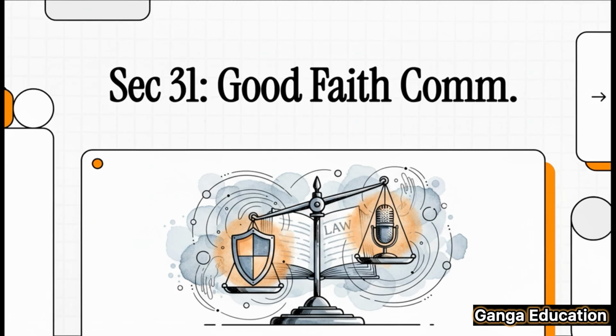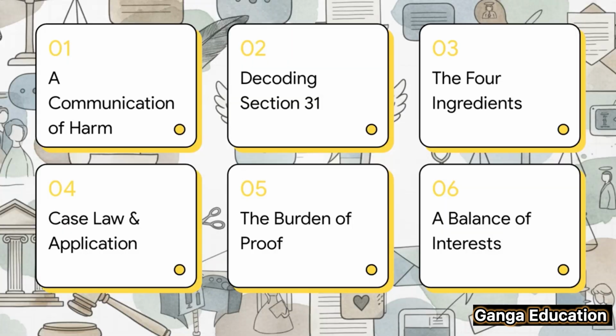Today, we're going to tackle a crucial provision in criminal law, Section 31, which deals with communications made in good faith. Now, this is a fundamental concept, especially for professionals who sometimes have to convey very difficult news. Understanding this section is absolutely key for your exams. Let's begin. So to make sure we have a thorough understanding, we'll follow a very clear structure.